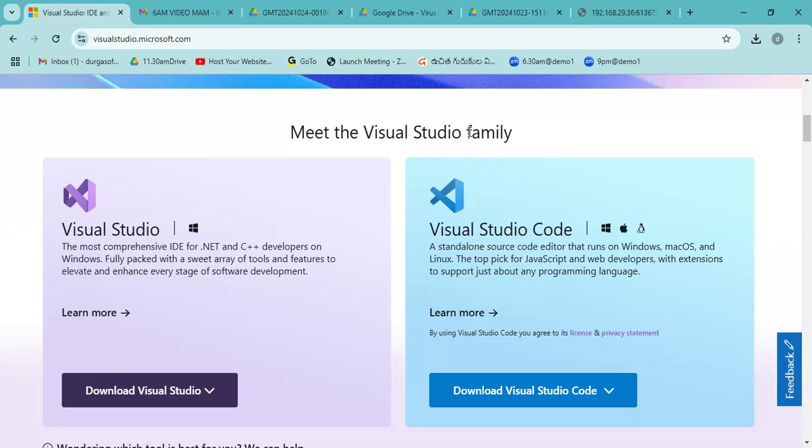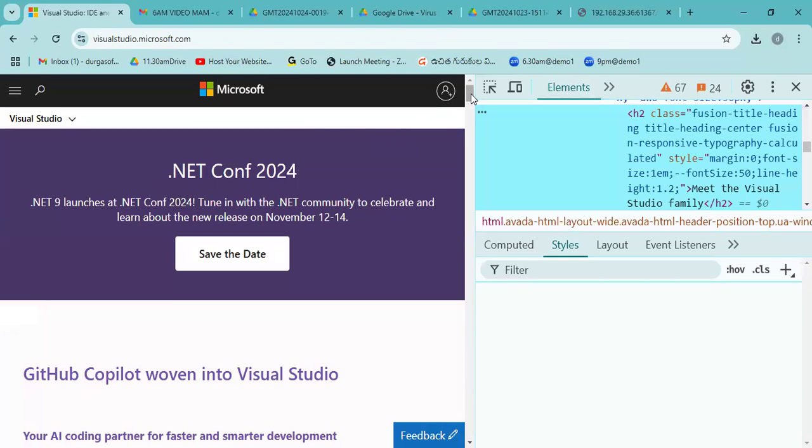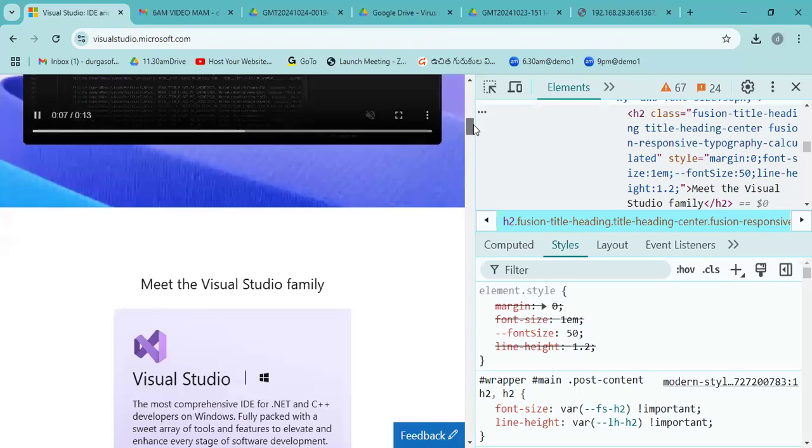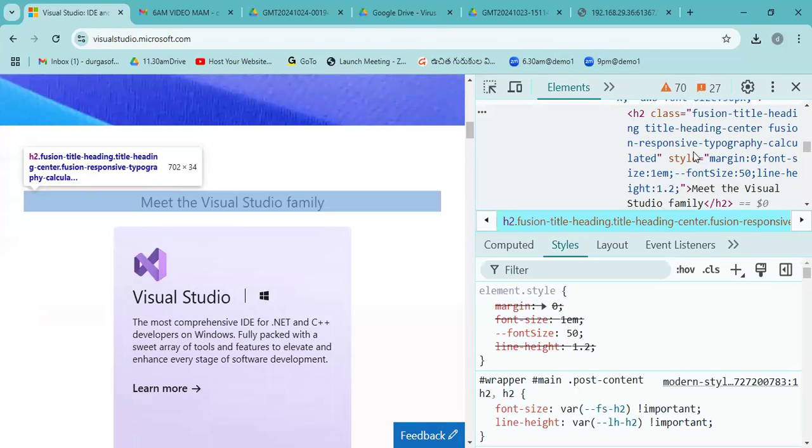Because of the div tag, you can divide your web page into multiple parts. You can use the div tag to display this type of output. Here we are using the div tag to display this type of output. In this two column structure, the heading, if you check it, is all made by heading tags only. See, H2. H2 is the heading here. We are using it to display that heading for our application.